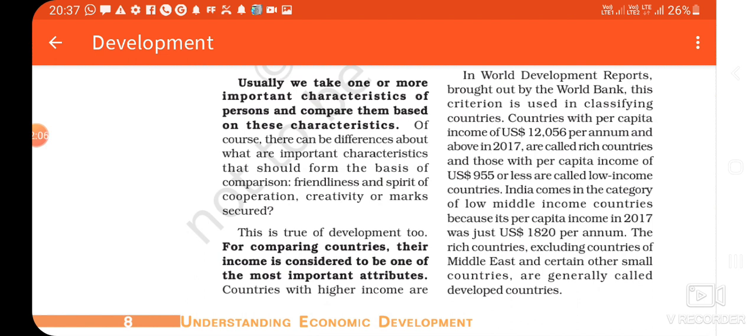Now move to the next topic, income and other criteria. In this topic, we will contradict the above explanation, that more income is not a parameter for being a developed or developing nation. Here we see that Haryana's income is better than Kerala's income, but as far as the Human Development Index is concerned, Kerala is quite better than Haryana. It means Keralites have a better life than Haryanis.